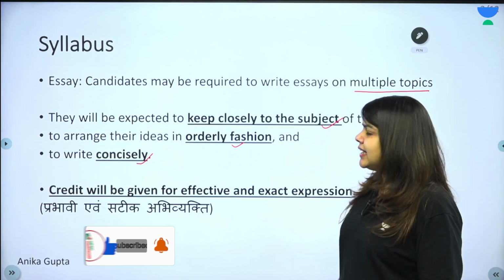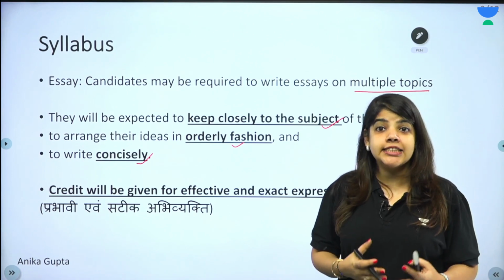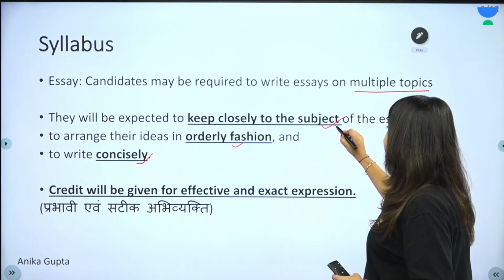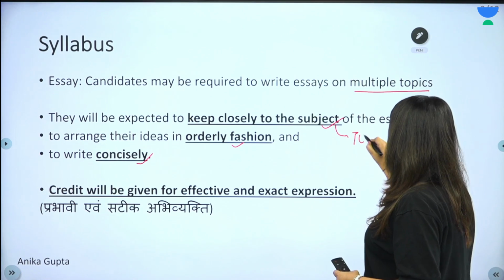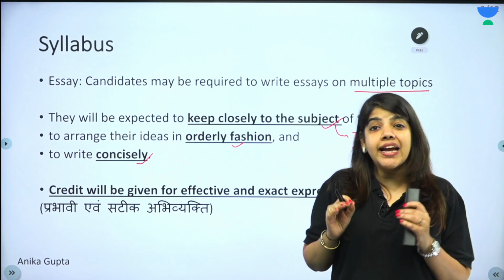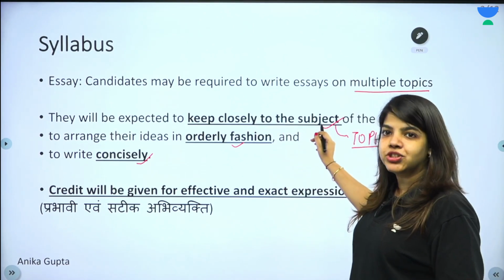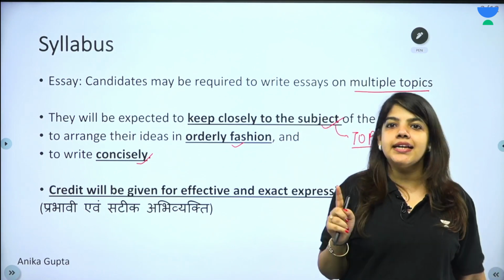What is meant by keep closely to the subject? Just like a GS mains answer, it is expected that you should write on the given topic. So your essay, of course, has to be contextually aligned to the given topic. Keep closely to the subject. This is the first guideline.